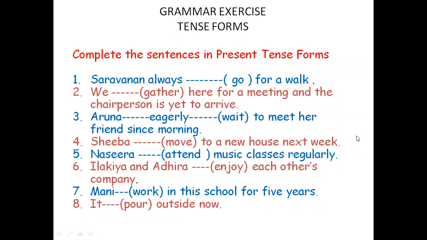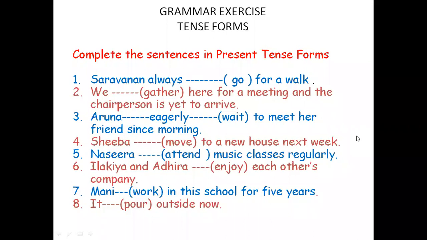Okay. So here we started these tense forms exercises and we stopped somewhere there. Now here once again, we just start the class from this exercise, which is being displayed on the screen. Complete the sentences in present tense forms. Present tense forms means you have got three options. Simple present tense is there. For example, go, goes, simple present tense.